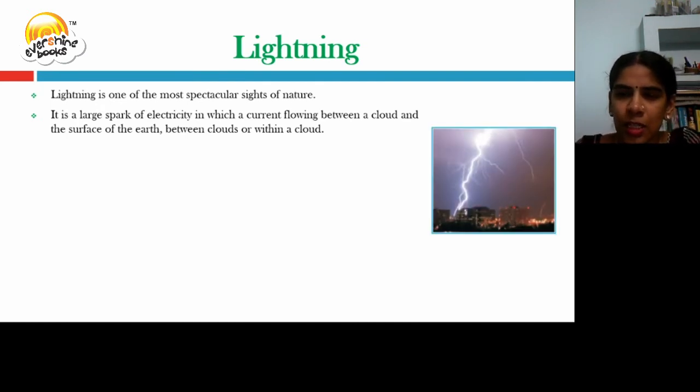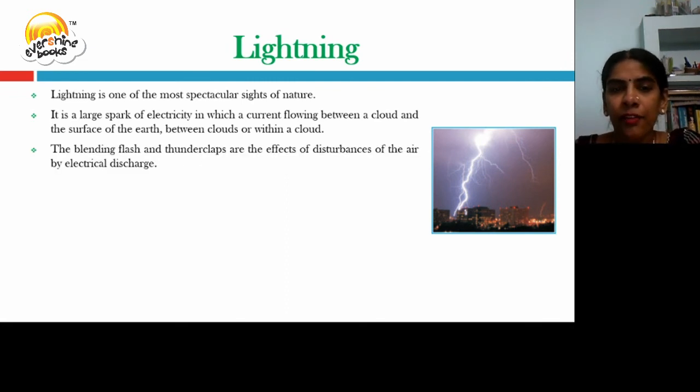So it is just a spark of electricity in which current is flowing. It can take place between clouds, within a cloud, or between a cloud and the earth's surface. The blinding flash and thunderclaps are the effects of disturbances of the air by electrical discharges.